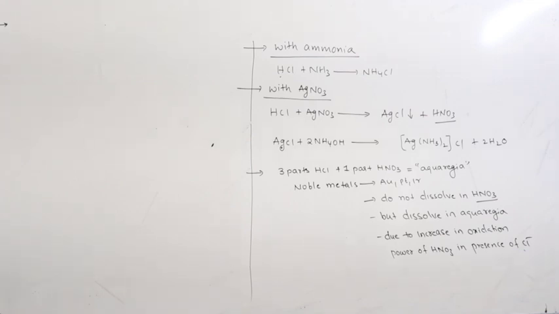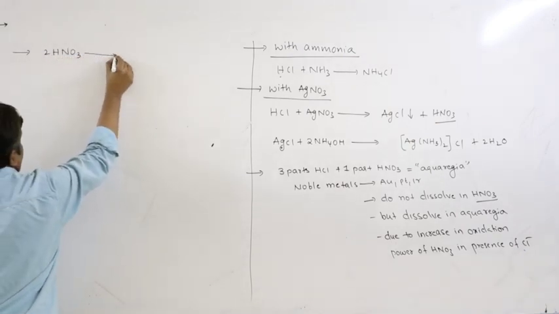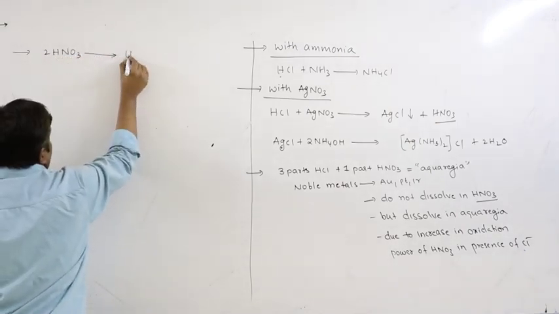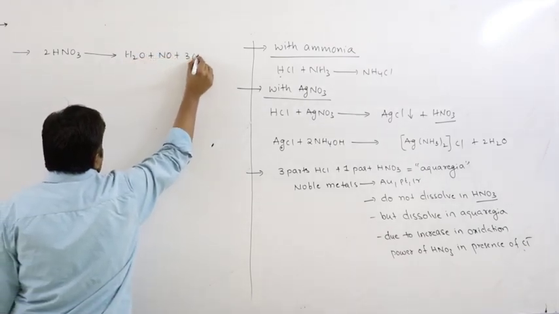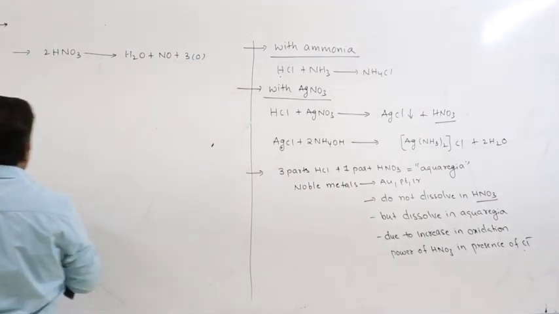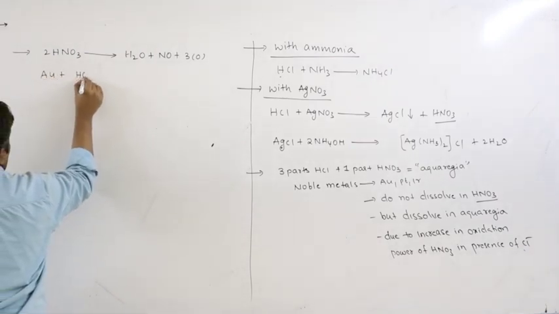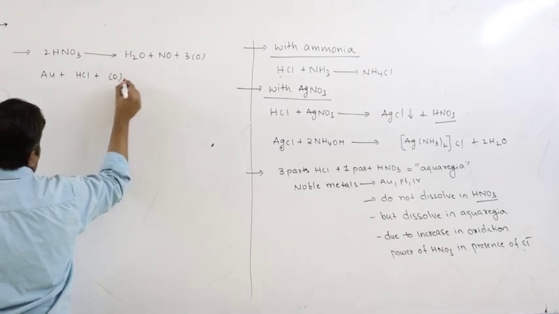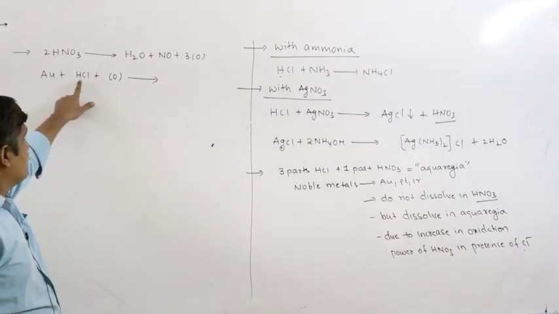So this is the mechanism. We take nitric acid, a powerful oxidizing agent, concentrated nitric acid, which dissociates into H2O, nitric oxide and nascent oxygen. You will get nascent oxygen. Now this nascent oxygen, in the presence of HCl, with gold in the presence of HCl, what happens? It oxidizes this, it removes this hydrogen.